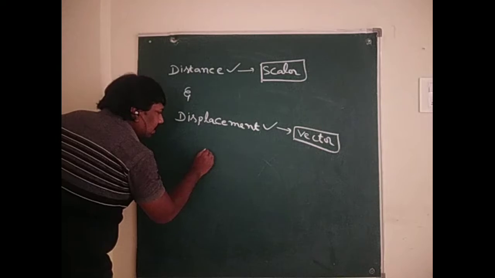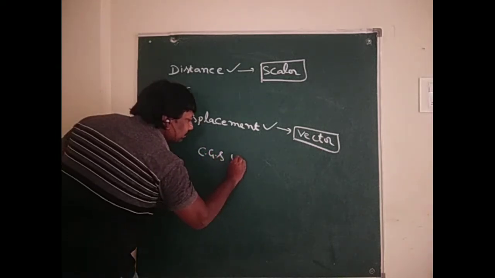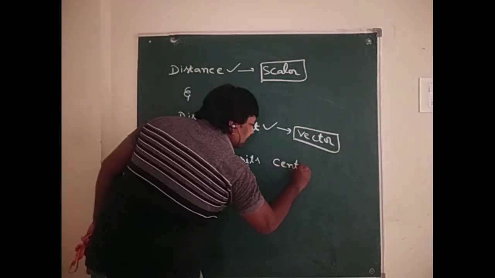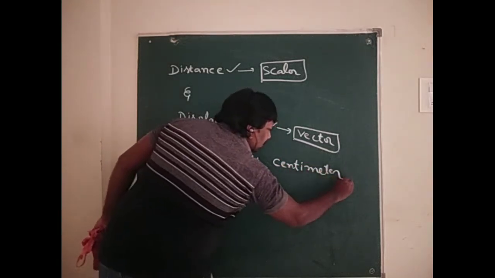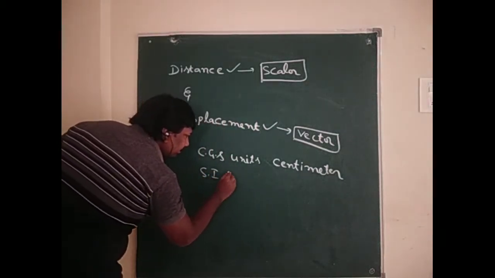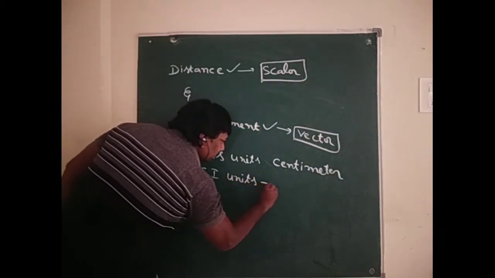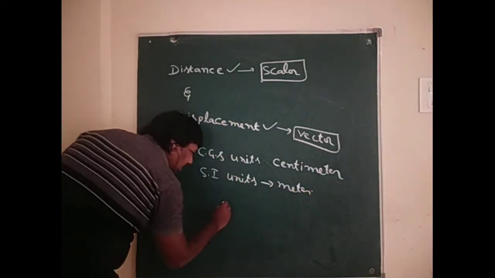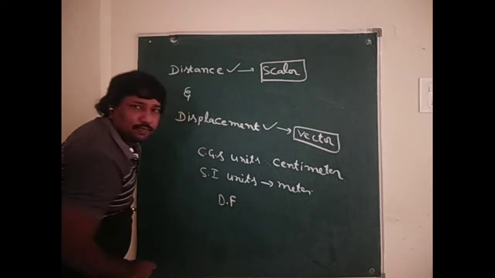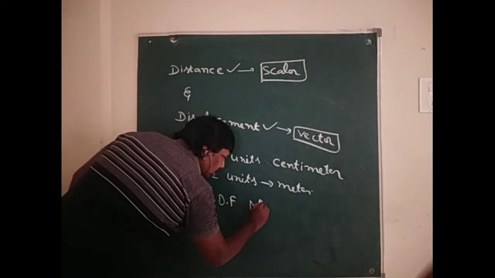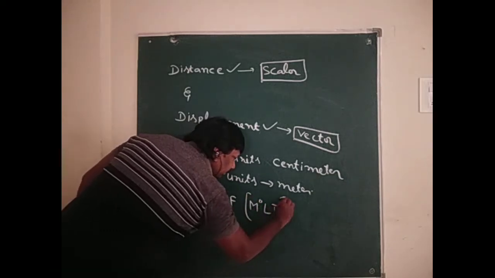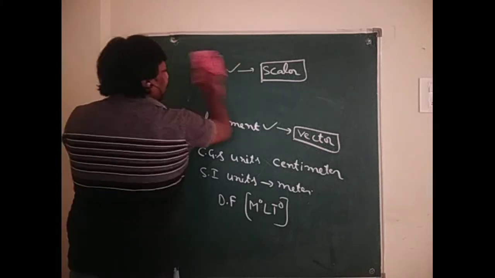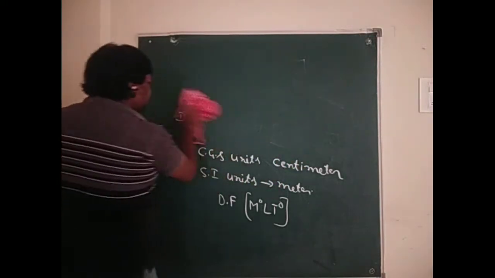Units: in CGS the unit is centimeter and the SI unit is meter. Now the dimension formula of distance and displacement is M to the power 0, L, T to the power 0. So this is the dimension formula. Okay. What are the differences between distance and displacement?